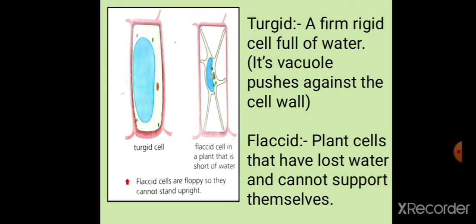So what is the definition given for turgid? A firm, rigid cell full of water. What happens over here? Its vacuole pushes against the cell wall. Whereas a flaccid cell is a cell that has lost water and cannot support itself. So I hope you don't forget what a turgid and a flaccid cell is. Now remember the example of balloons and raisins.